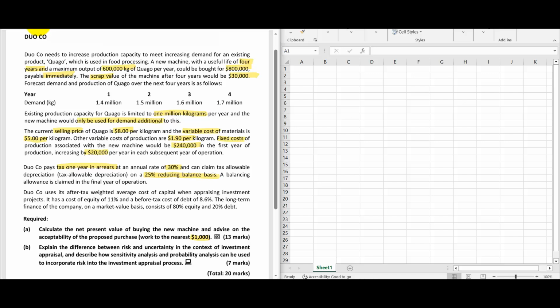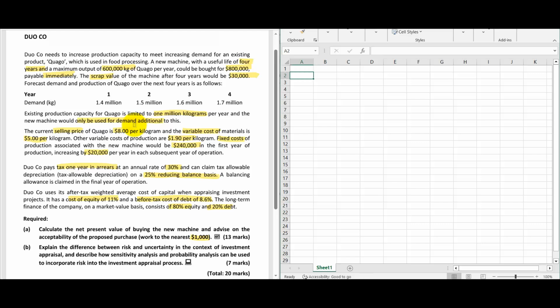The company uses its after-tax weighted average cost of capital when appraising the investment project. It has a cost of equity of 11, and a before tax cost of debt of 8.6. Long-term finance of the company on the market value basis is 80% equity and 20% debt. So here we have to calculate the weighted average cost of capital also in order for us to do this question. First we'll try to identify whether the new machine has the capacity of fulfilling the excess demand that we are getting.